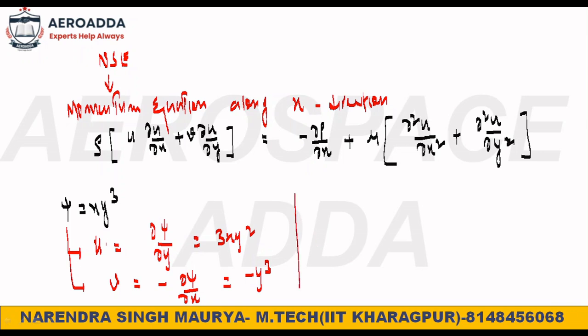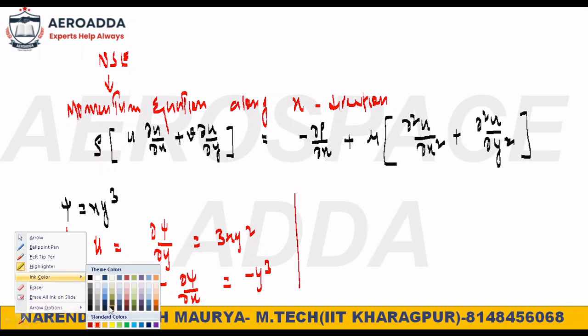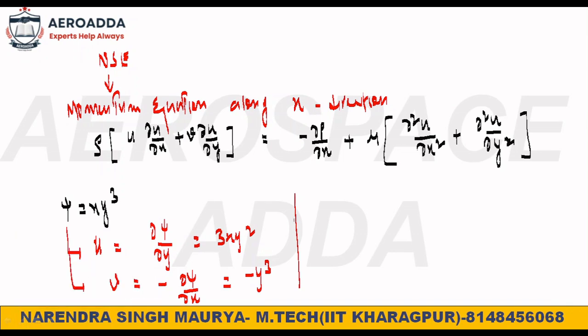Once you get u, then you calculate dou u by dou x also. Please calculate as much as possible, time also matters. So what is dou u by dou x? Dou u by dou x is nothing but 3y square, from this value of u. And what is dou u by dou y?